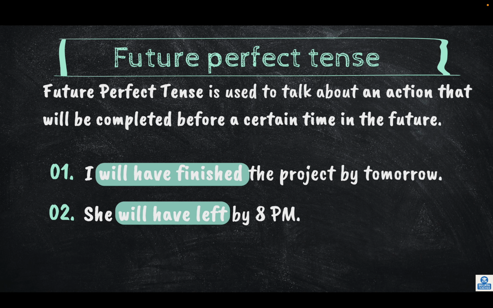Don't forget, you have to identify the whole verb. Helping verb plus main verb makes the verb for tenses.